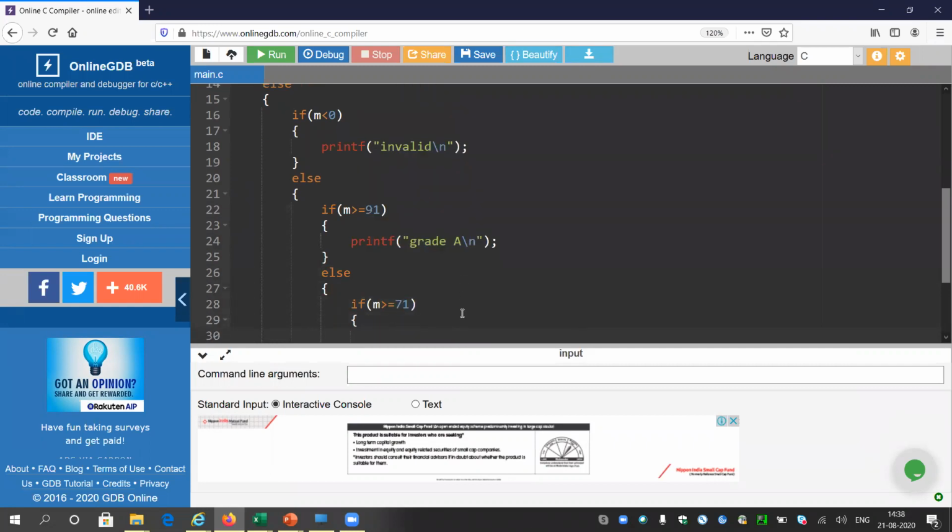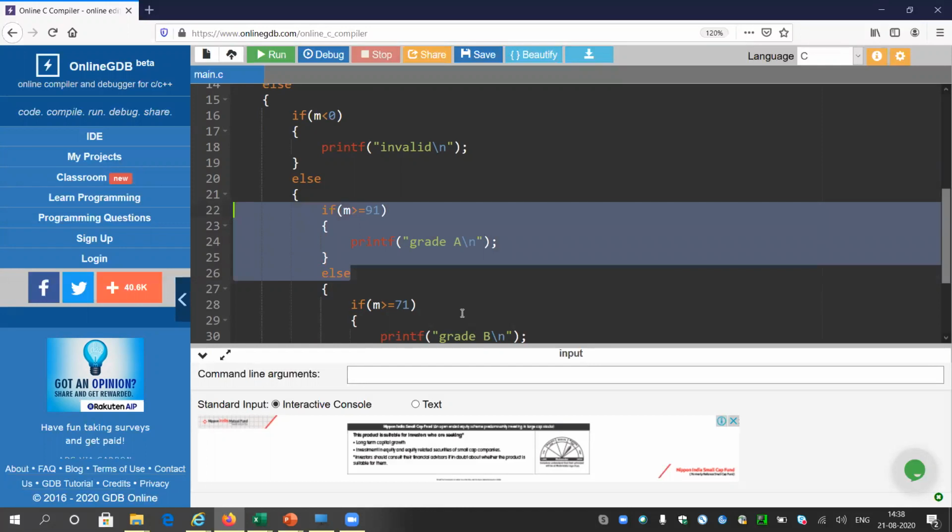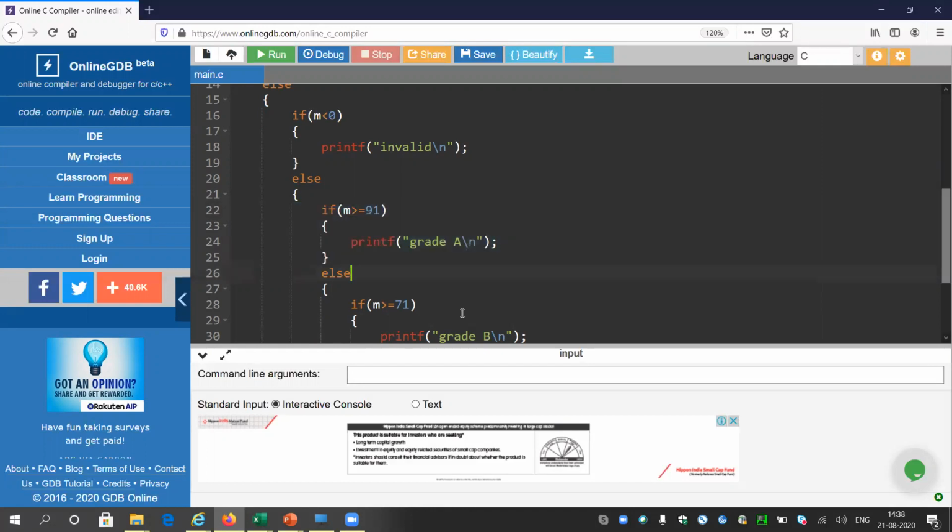If it is greater than 71, then I will print grade B. Look, this part is inside this else block. Else block means the else block belongs to this if statement. Why will it come into the else? Because the marks is not greater than 91. That means it is surely less than or equal to 90.